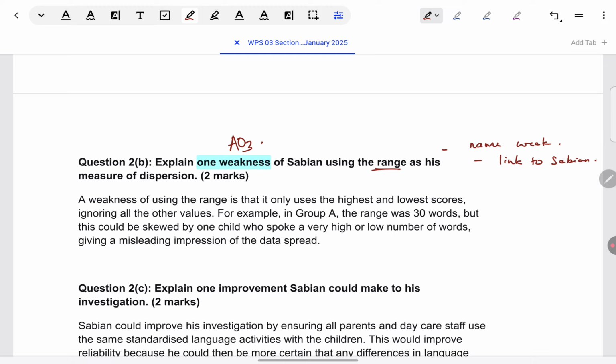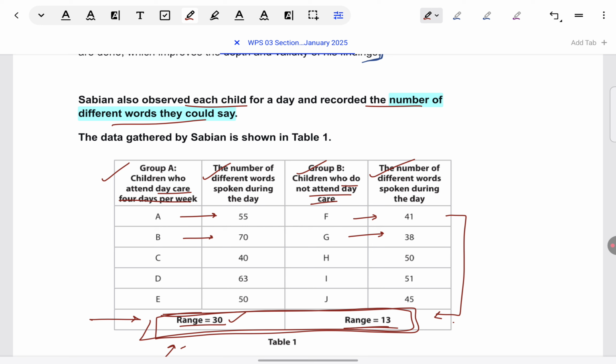Okay, now you have learned about range in research methods, and what is the weakness that you have learned? Again, from a general naming and explaining point of view, you have learned that it is a crude measure. Crude in the sense that it looks only at maximum and minimum values and it just ignores the variability of the data between these extreme values. That is all that you have to apply to Sabin's situation. Now, how the rest of the table helps you, as I was telling you before, is that if only the range was given, you wouldn't be able to see the variability of the scores between the extreme scores. You can see it because the table is there in front of you.